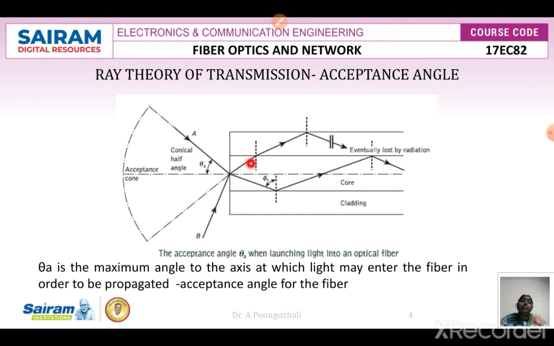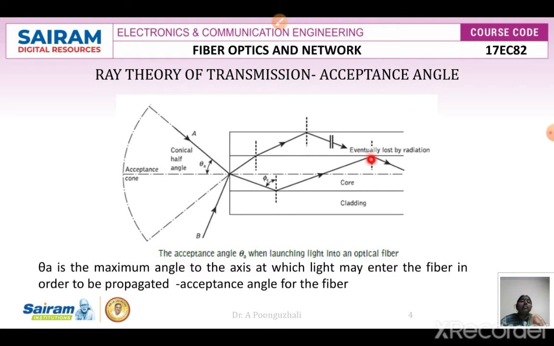So my wave is going to be reflected. In this case the wave is going to go like this. When this phi c, the angle which it makes with the normal to the interface, is equivalent to the critical angle, my wave will be reflected back and it will cross the core axis. This is called a meridional ray.